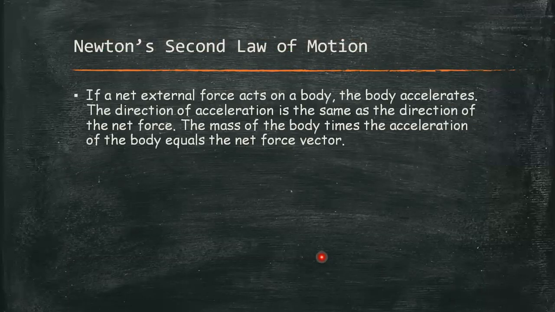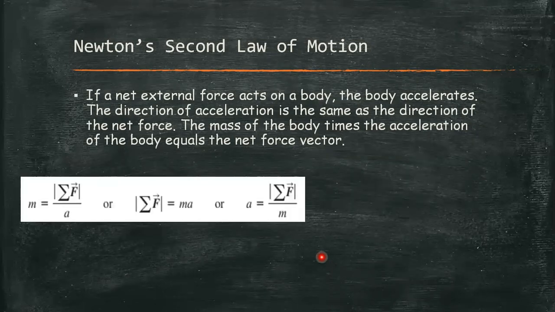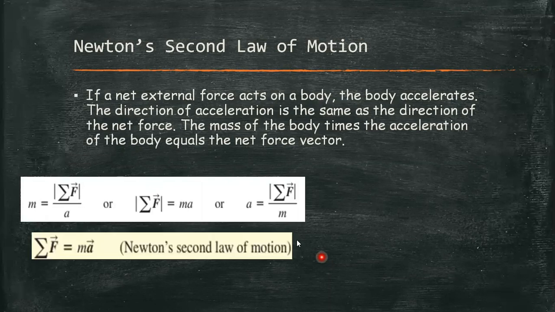if a net external force acts on a body, the body accelerates. The direction of acceleration is the same as the direction of the net force. The mass of the body times the acceleration of the body equals the net force vector.